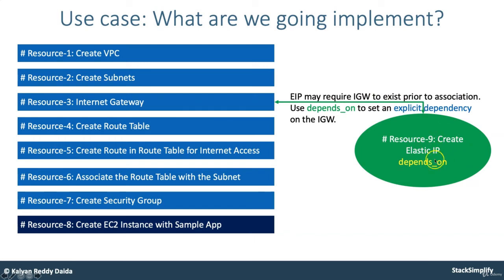So the explicit dependency is that the VPC internet gateway must be available so that it can create the Elastic IP and associate it. With that said, we are going to test the depends_on meta argument by creating close to 9 resources step by step.